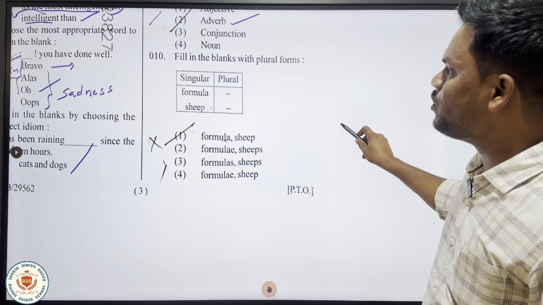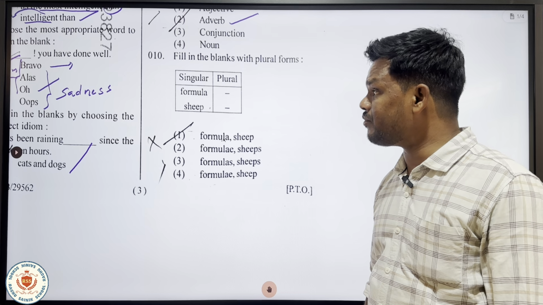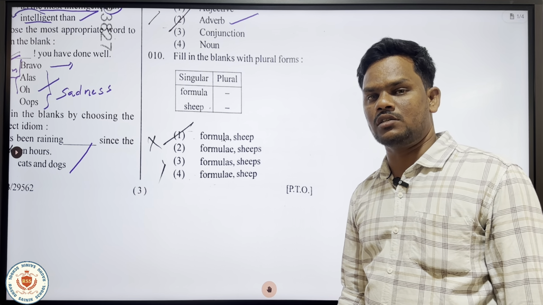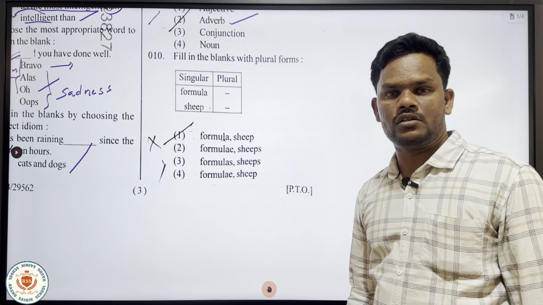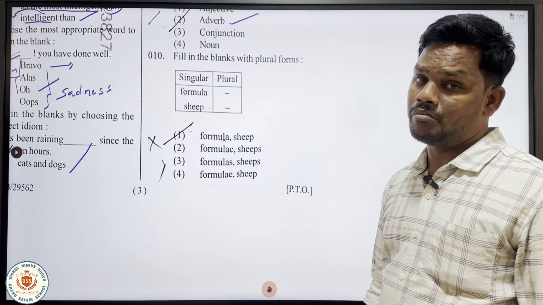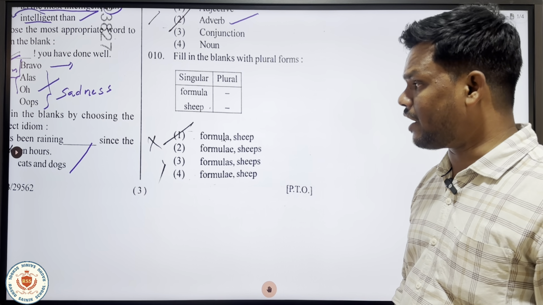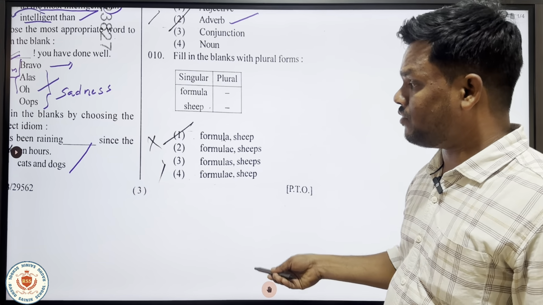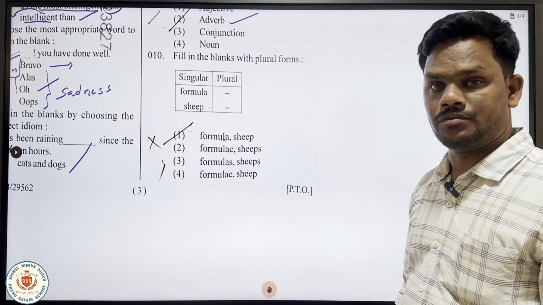Next one, very easy one. Fill in the blank with the plural forms. We have got a number of irregular singular and plural forms. Ox, oxen, foot, feet, tooth, teeth, child, children, person, people. So there are many like this. Likewise, what is here? Fill in the blanks with the plural forms. We'll have to select the plural forms here.